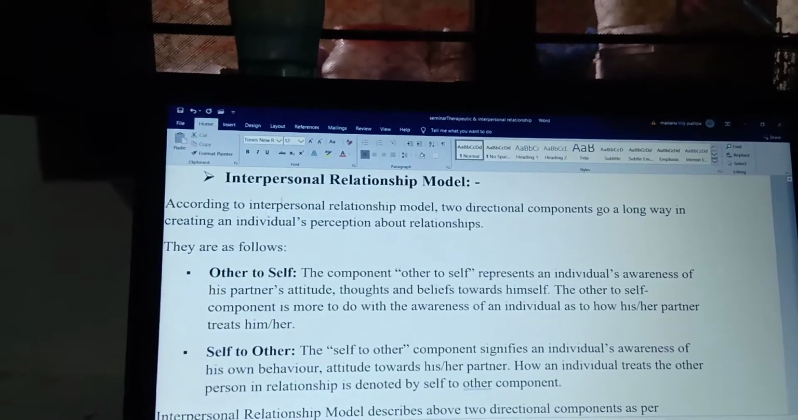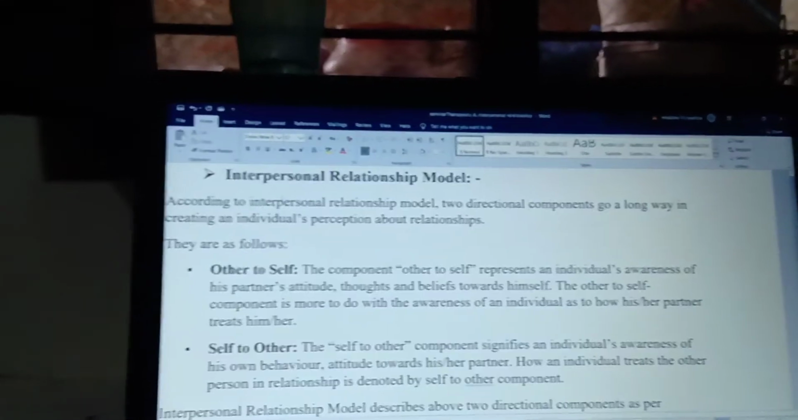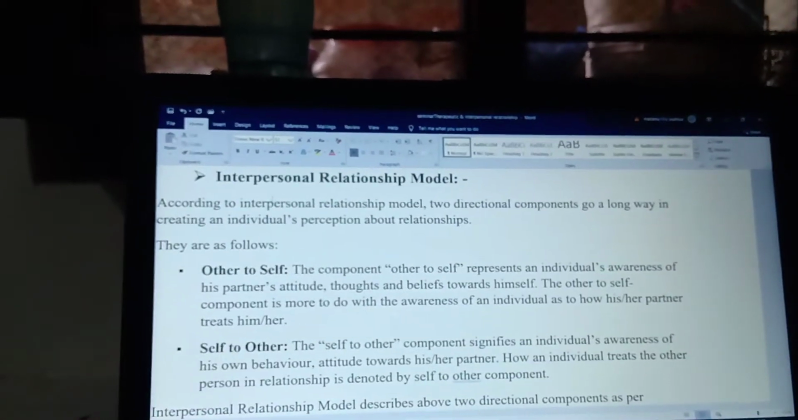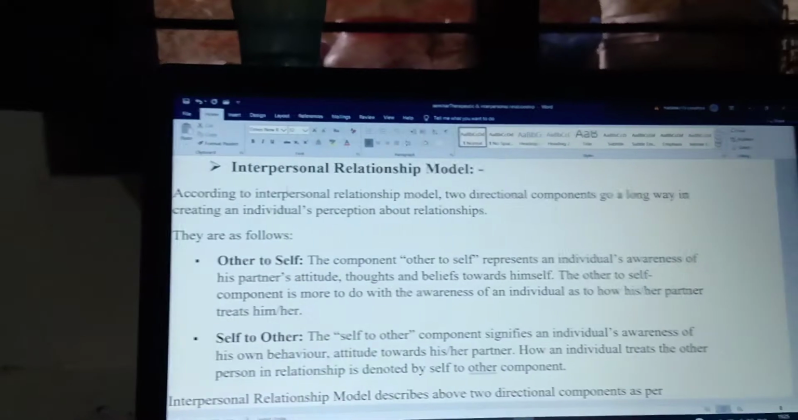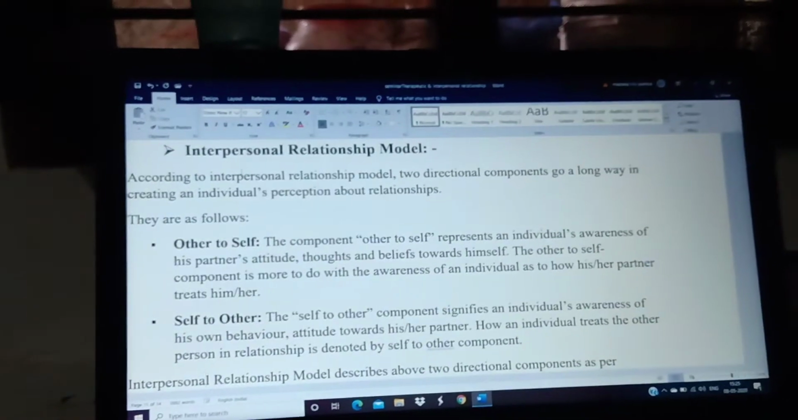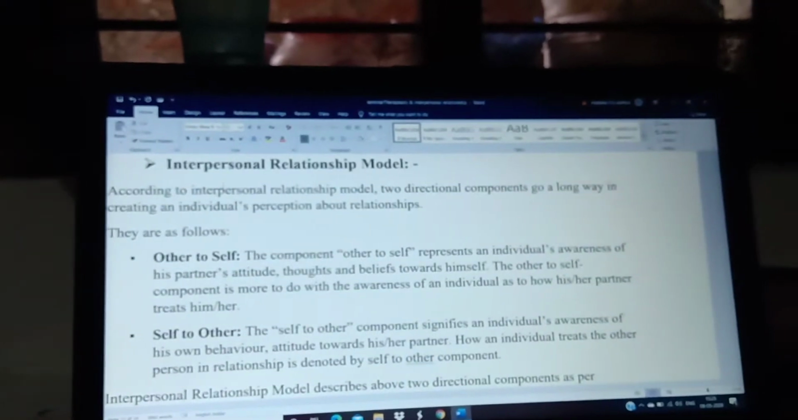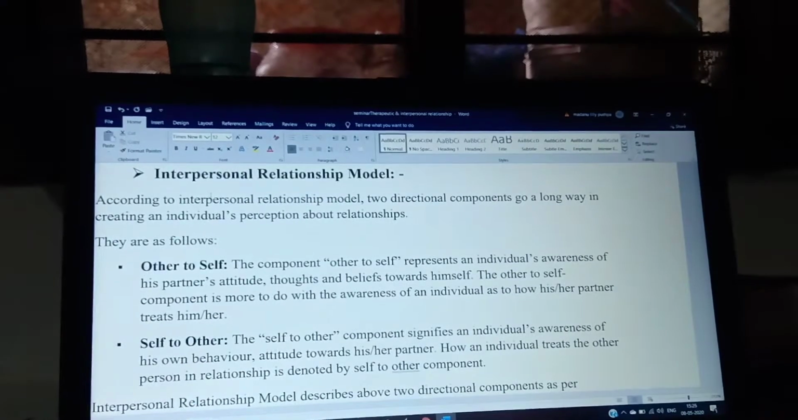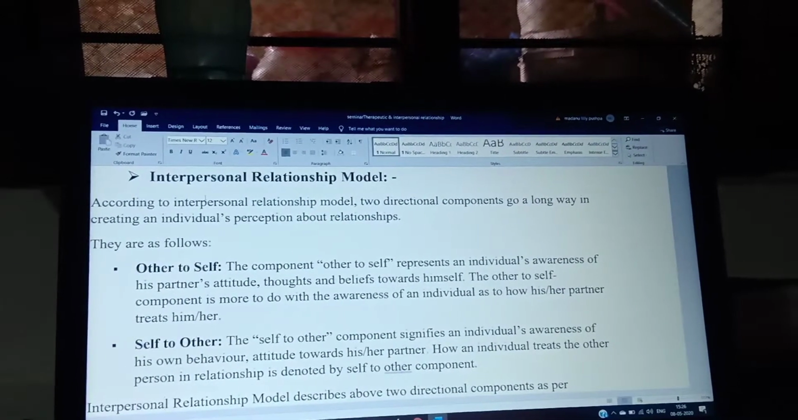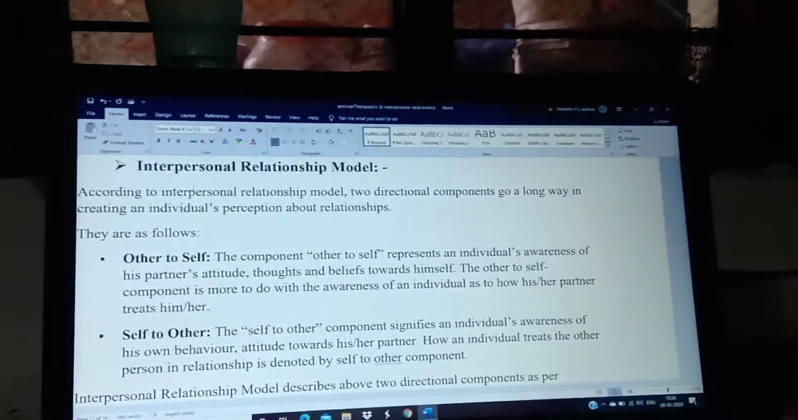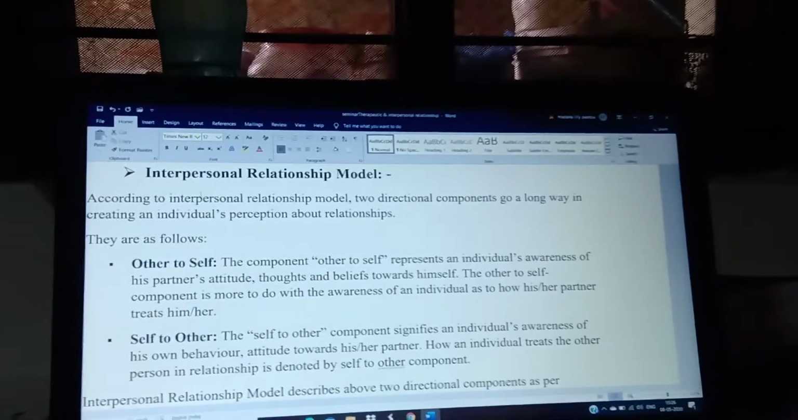And the next one is the interpersonal relationship model. So what does a model mean here? Others to self and self to others. In the interpersonal relationship, others to self means the individual's awareness of a partner's attitude, which he is going to exhibit towards himself and towards others also. And self to others means your self-awareness towards the other person. Okay, so those are the two differentiations they explained, others to self and self to others.